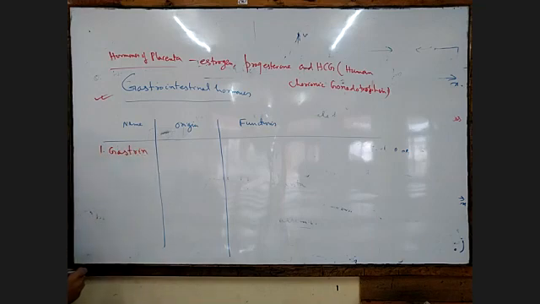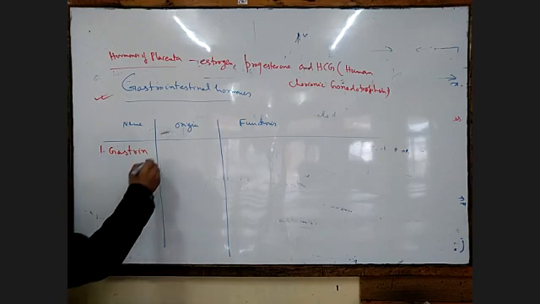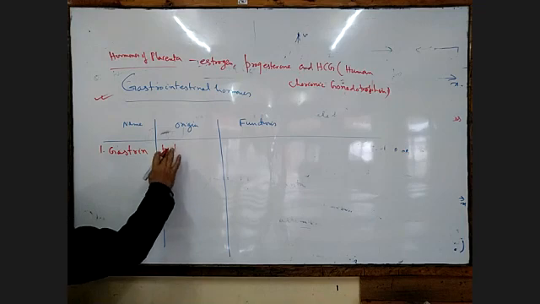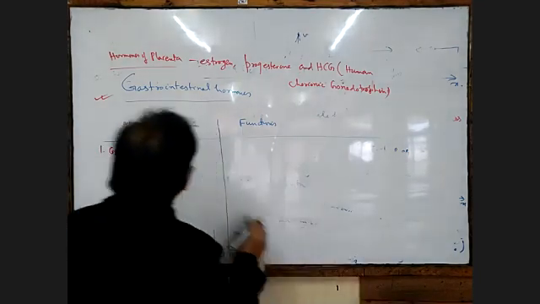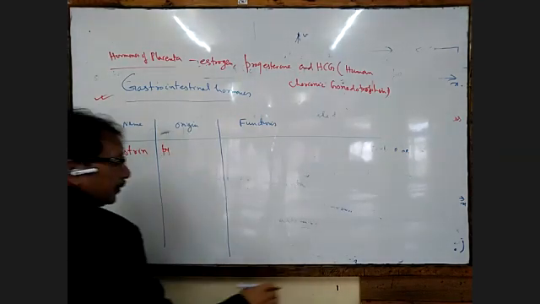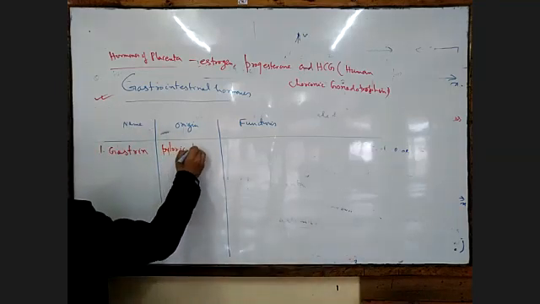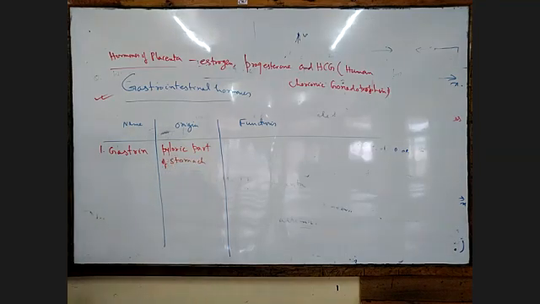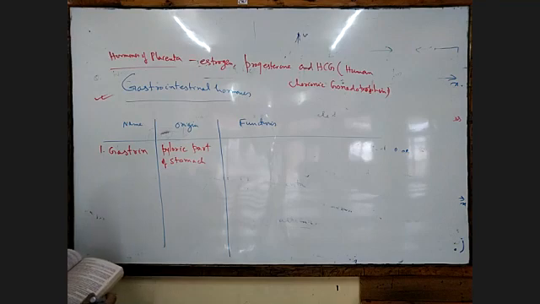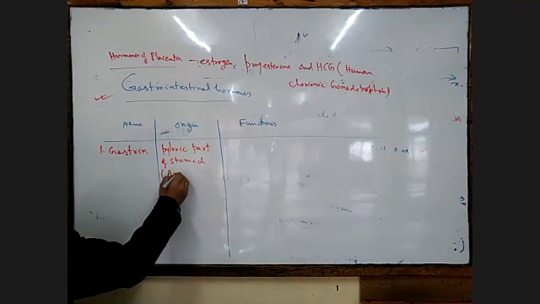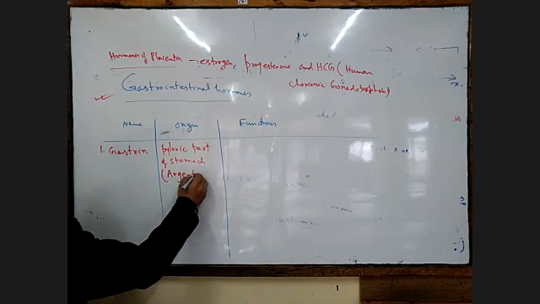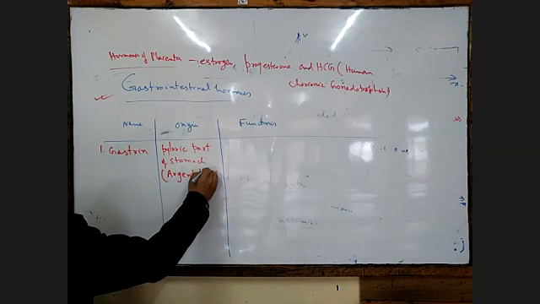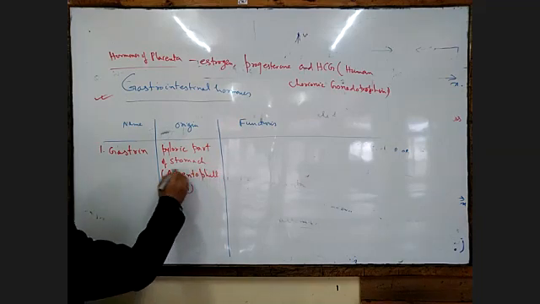Gastrin is secreted from the pyloric part of the stomach, by the argentophil cells of the pyloric part of the stomach.